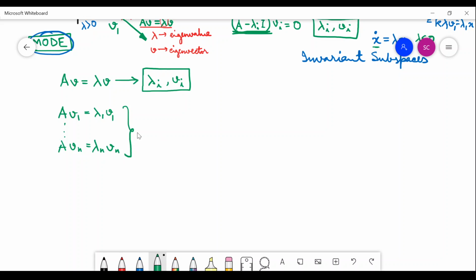This would give me in combination A v1. A v1 is what? A vector or a matrix? It is a vector. So if my A is n cross n, this is n cross 1. So A v1 is n cross 1. So I stack up these n cross 1 vectors and form an n cross n matrix.